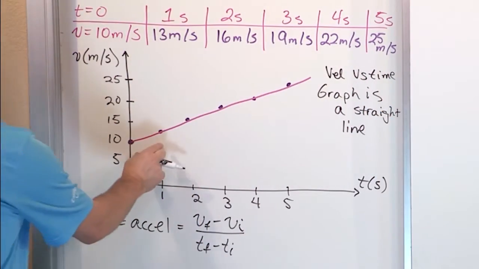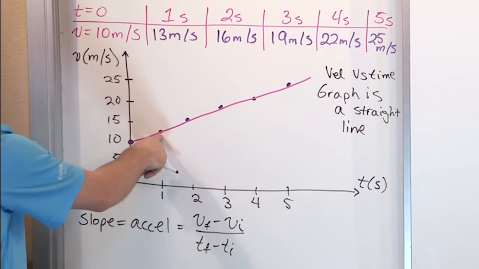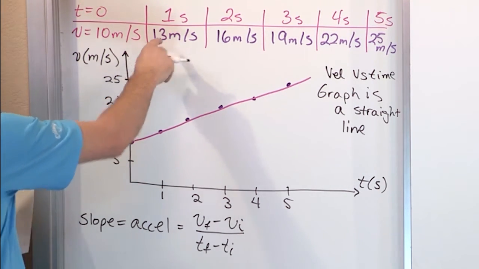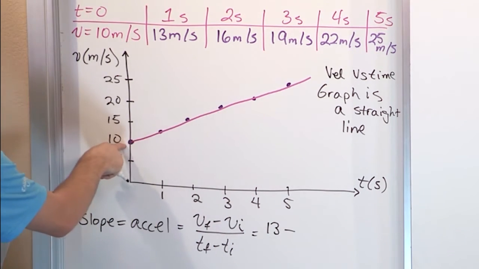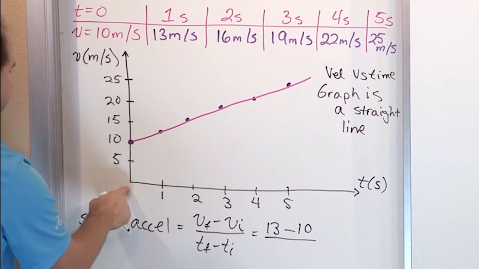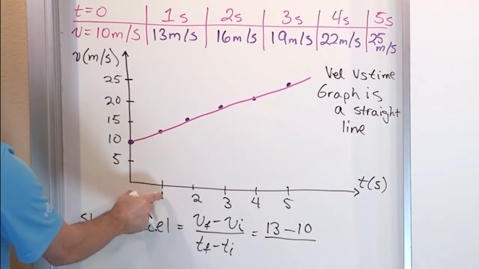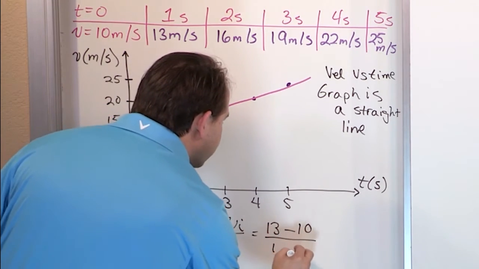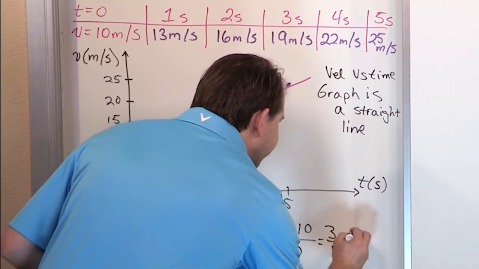So let's make it easy. Let's just calculate the slope with these 2 points here. So what is the final velocity? Up here, you can see 13 was the final velocity. So 13 minus the velocity here, which is 10, divided by the final time, 1, minus 0. So you're literally taking the subtraction of the velocities, that's delta v, and the subtraction of the times. So on the bottom, it's going to be 1 minus 0. So what do you have? 13 minus 10 is 3, over 1, equals 3.